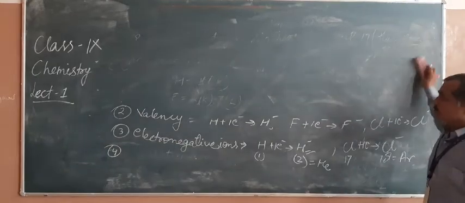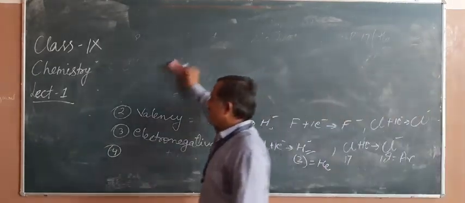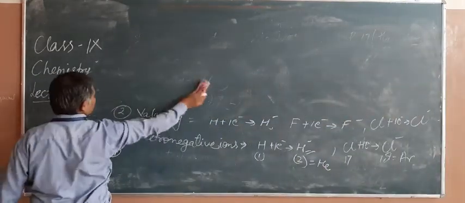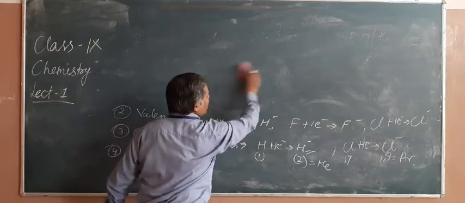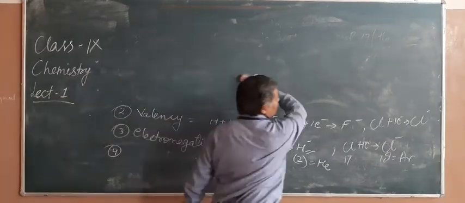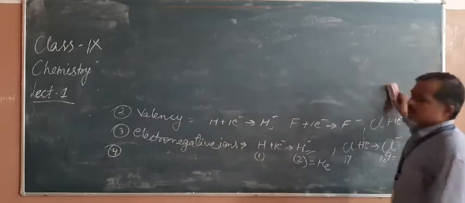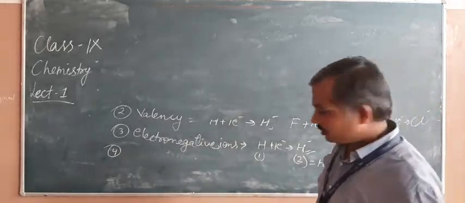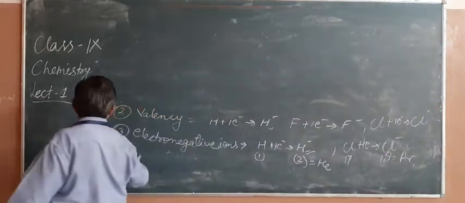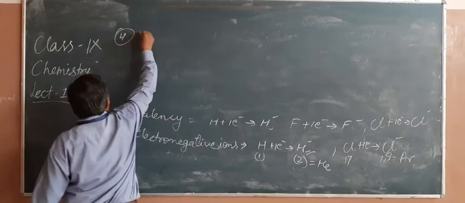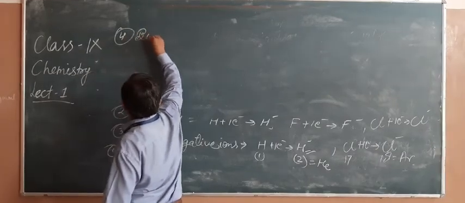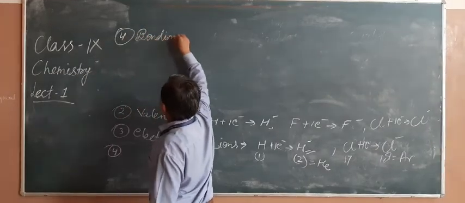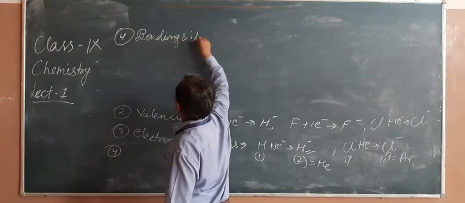As group 1 elements form ionic bonds with non-metals, you can say the same for elements of group 17.